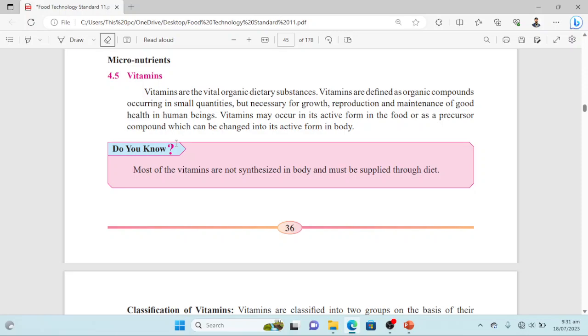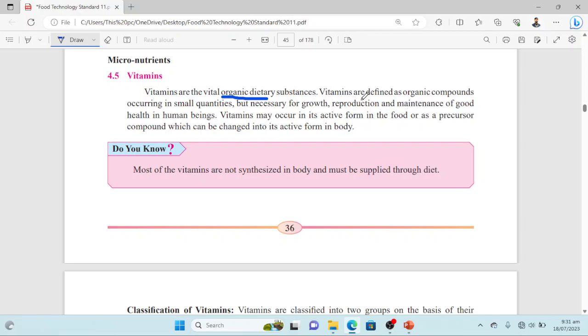And in that class, the first class of micronutrients is vitamins. Let's discuss what are vitamins. So vitamins are vital organic dietary substances. One thing to understand here is that these are organic in nature. Vitamins are defined as organic compounds occurring in small quantities but necessary for growth, reproduction and maintenance of good health in human beings.